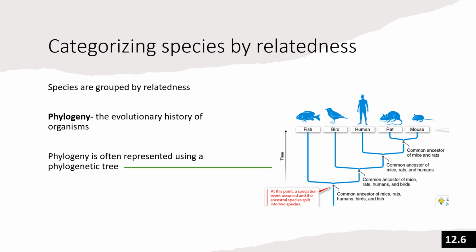So how do we come up with these different groups and organize species? We try our best to group them by relatedness, or their phylogeny. Phylogeny is the evolutionary history of organisms. We usually present this with a phylogenetic tree. This tree can tell us not just which organisms are most related to one another, but how they evolved over time from common ancestors.